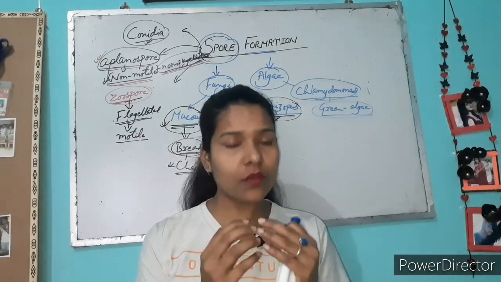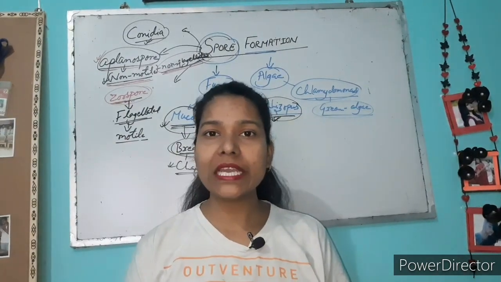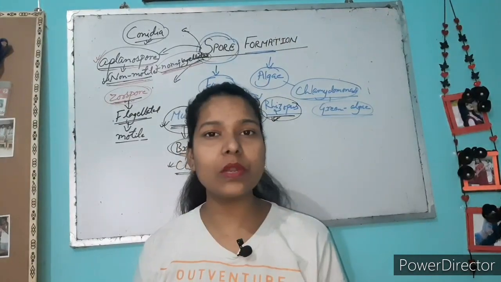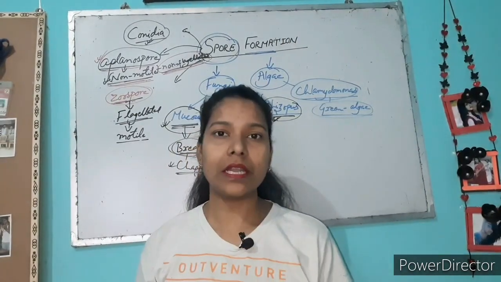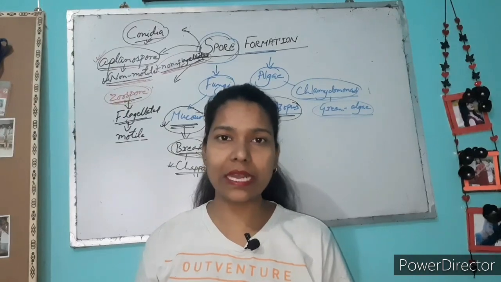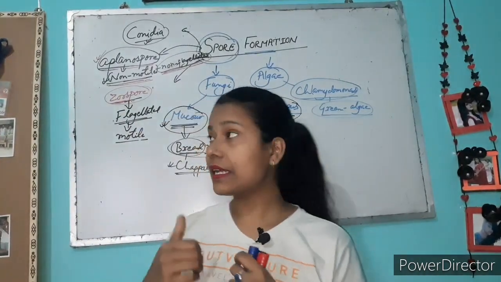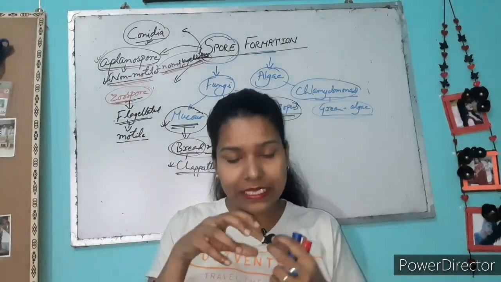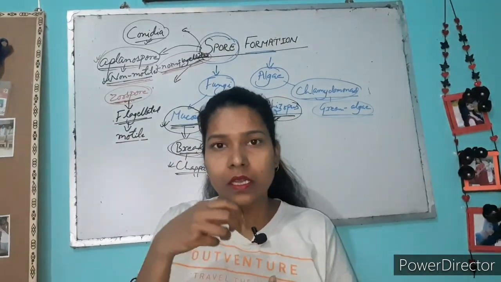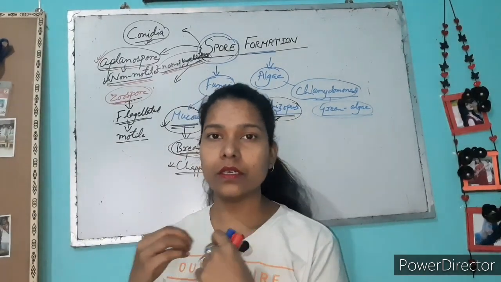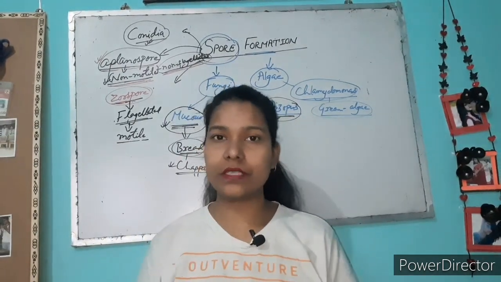An aplanospore comes out from the parent's body, and it stays in the same place where it has fallen down, and the organism will form from that place only. But in the case of zoospore, this spore can move from here and there, and then it develops.